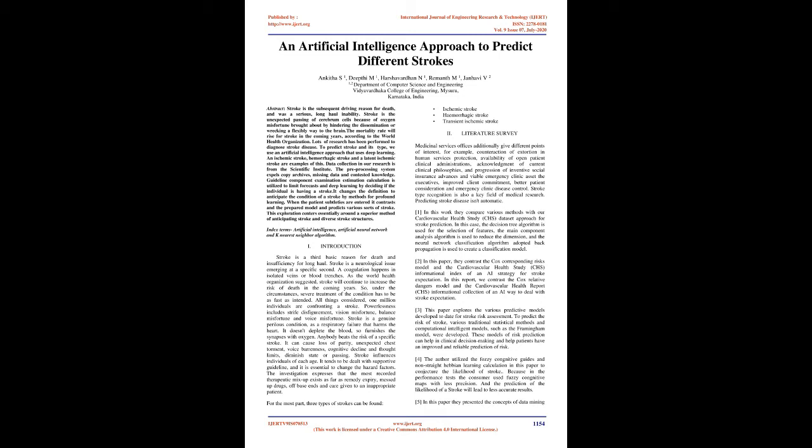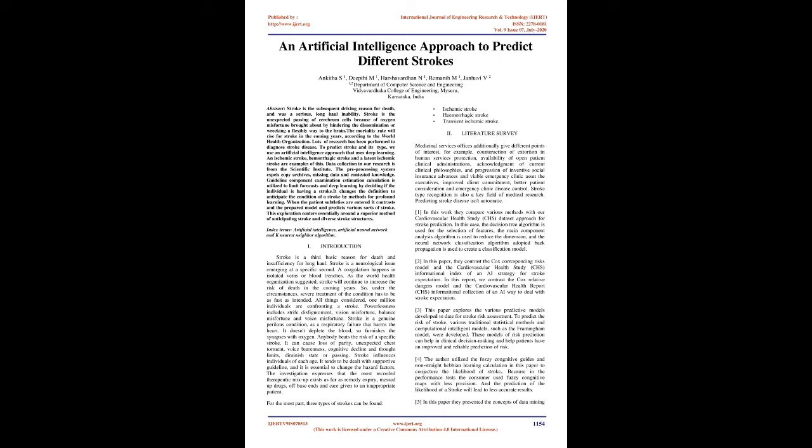A principal component analysis algorithm is used to limit predictions, and deep learning determines whether the person is having a stroke. It changes the definition to predict the condition of a stroke by means of deep learning. When the patient details are entered, it is compared with the trained model and predicts various types of stroke. This research focuses primarily on a better method of predicting stroke and different stroke forms. Index terms: artificial intelligence, artificial neural network, and k-nearest neighbor algorithm.